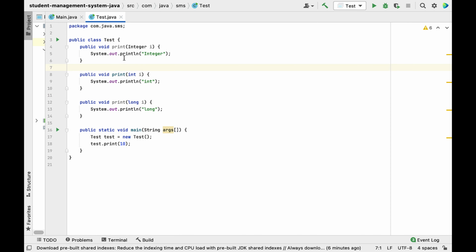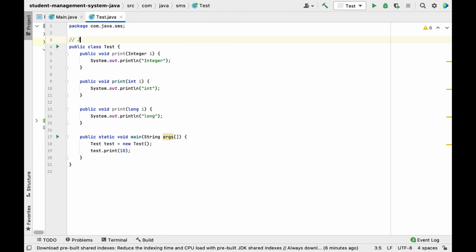In order to find the output of this code snippet, first you need to understand in which order the JVM will match the method argument type. So let me write a comment here. This is very important, guys. JVM matches first primitive int, then long, then the wrapper Integer class, and then int triple dot, that is called variable arguments, var args.